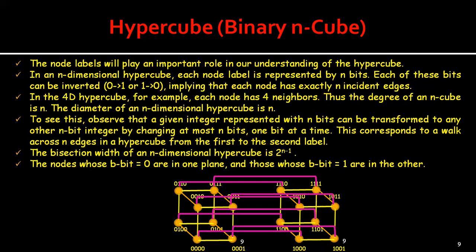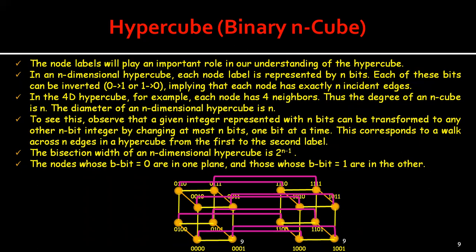Understood? So the number of edges in an n-dimensional hypercube is n into 2 power n minus 1. To see this, we note that it is true when n is equal to 0, as there are 0 edges in the 0-cube, and we assume it is true for all k less than or equal to n.